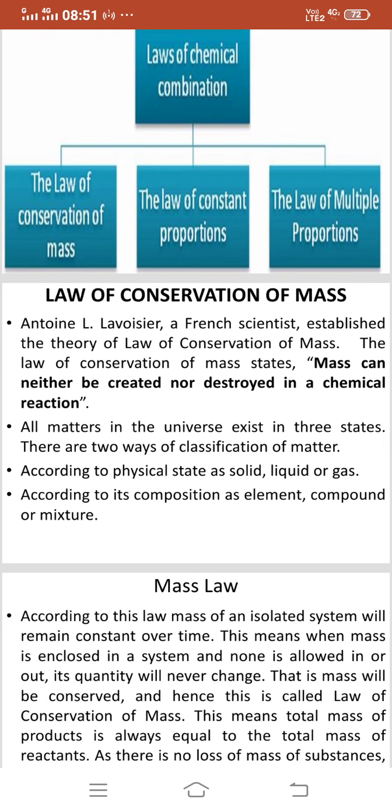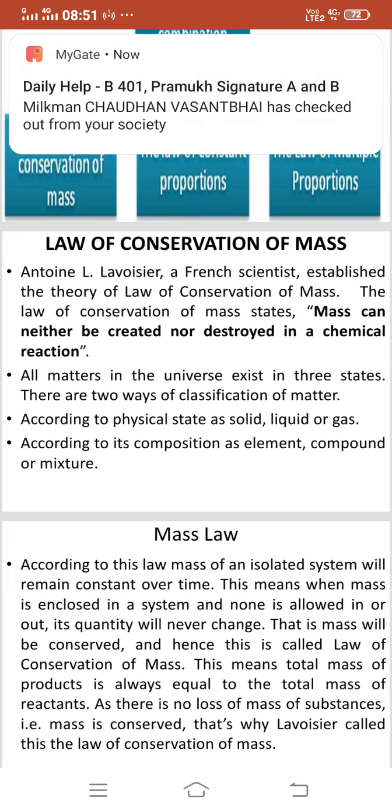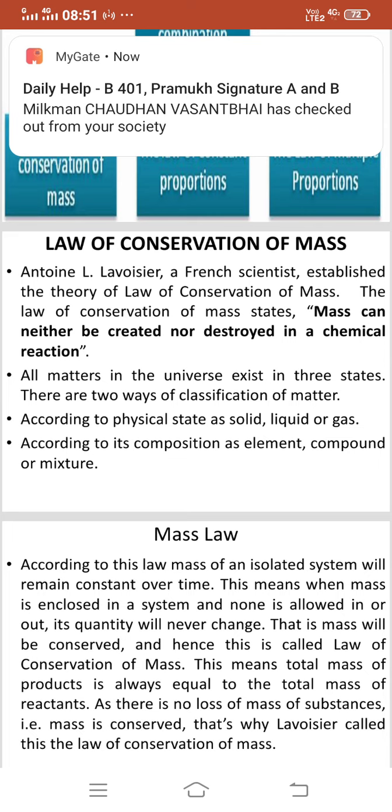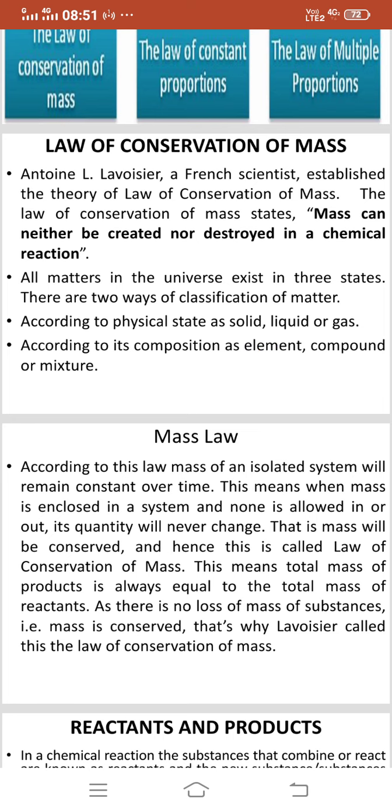All matters in the universe exist in three states. There are two ways of classification of matter. So according to physical state, as solid, liquid or gas, or according to its composition as element, compound or mixture. Mass law.